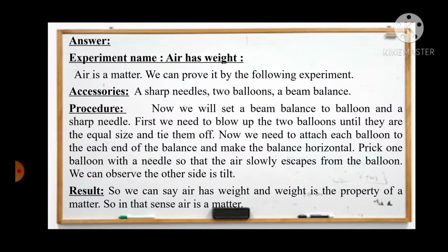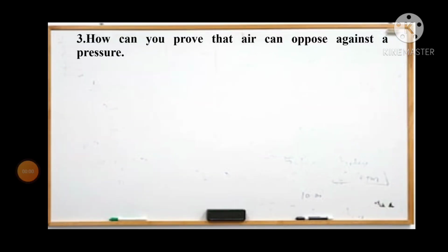So what we can say is that we have proven that air has weight and air occupies space. That means air is matter. So let's move on to the next question. The next question is, how can you prove that air can oppose a pressure?